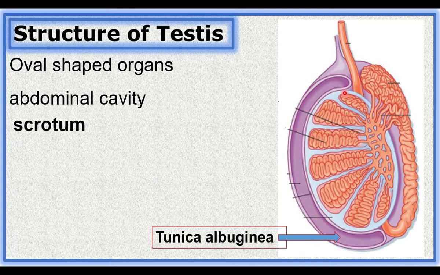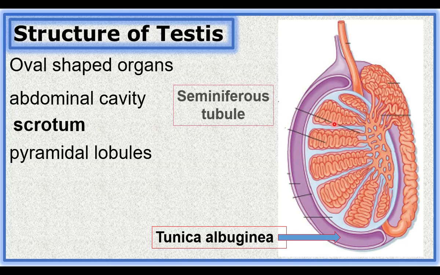Inside the testis, septa (plural), septum (singular). The septa divide the testis into a number of lobules or compartments. They are pyramidal shaped, conical compartments. Each lobule is filled with seminiferous tubules.